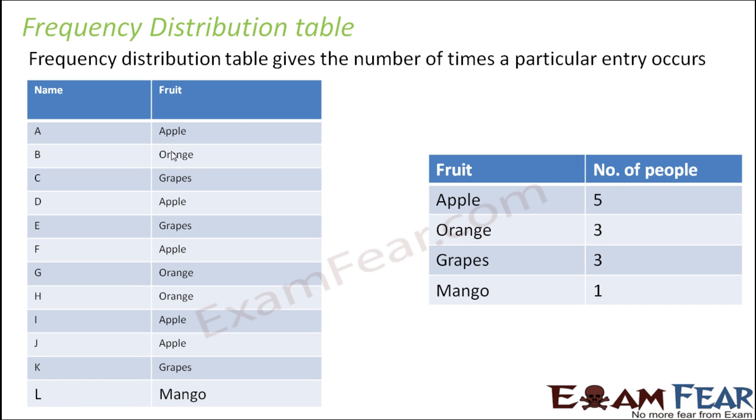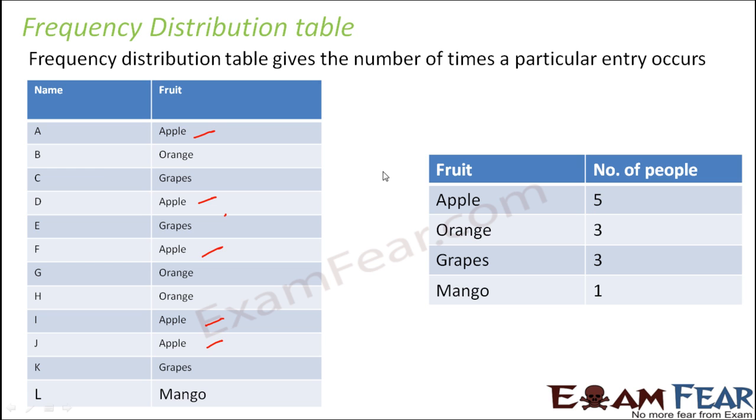That is where we talk about the frequency distribution table. This is a new name to you. What is frequency? Frequency means one entry getting repeated over and over again. How many times one entry is getting repeated is the frequency of that entry. For example, if apple is getting repeated 5 times, 1, 2, 3, 4, 5, then 5 is the frequency of apple. That means apple is getting repeated 5 times. That is the meaning of frequency.